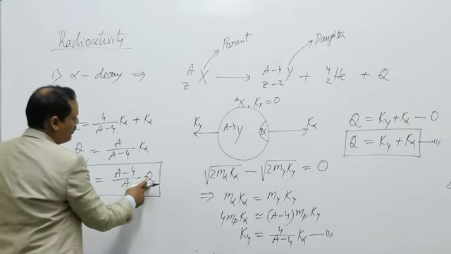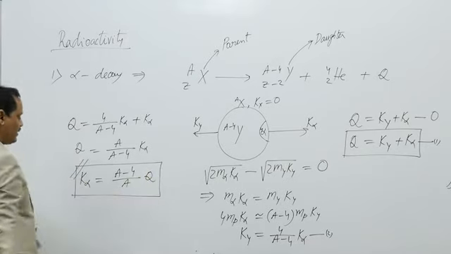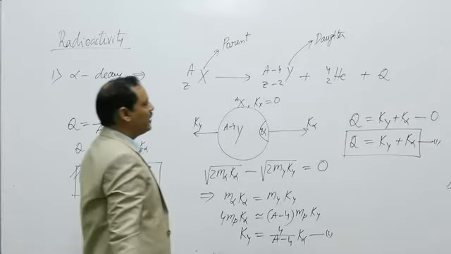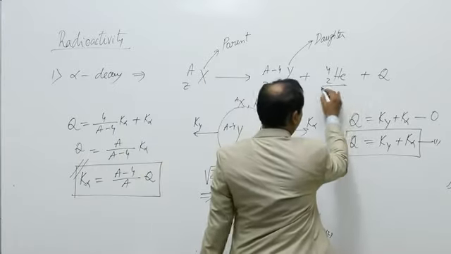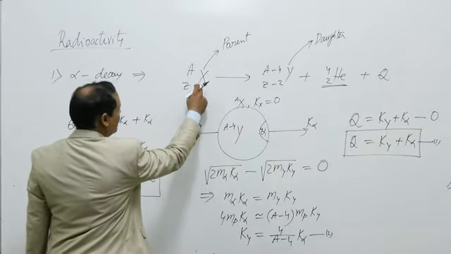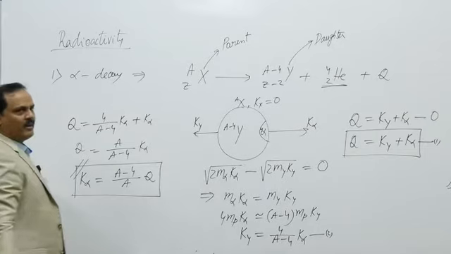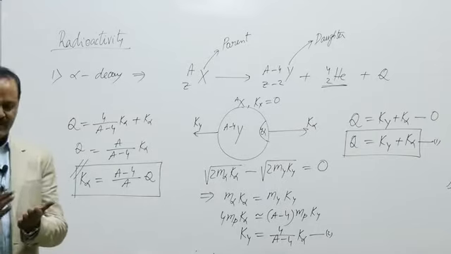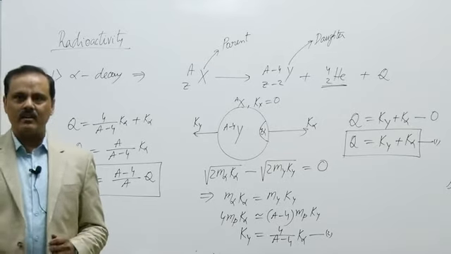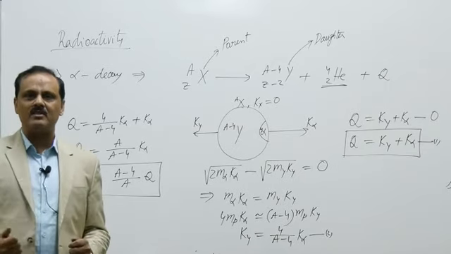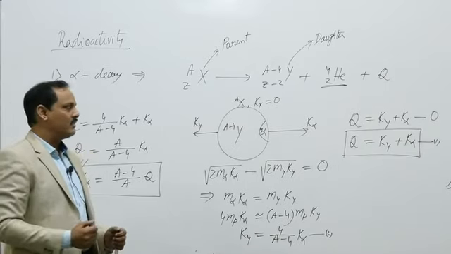For a particular nuclear reaction, Q is definite, and the kinetic energy of the alpha particle is also definite. That means if we can measure the kinetic energy of the emitted alpha particle, we can identify the element which has emitted it. As you might know, every person has a definite voice quality. By hearing the sound of a person, we can identify the person.